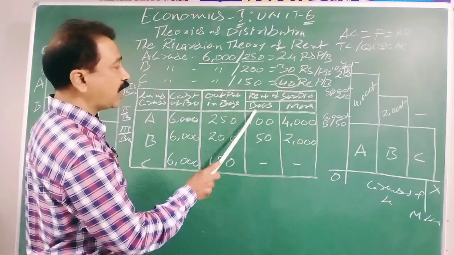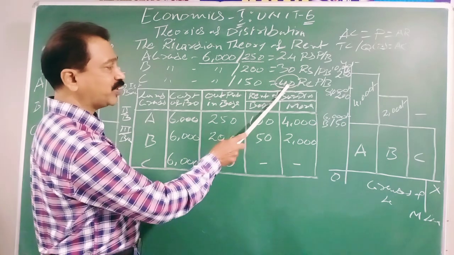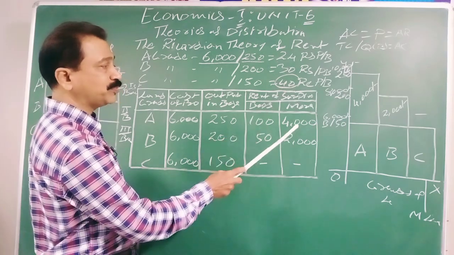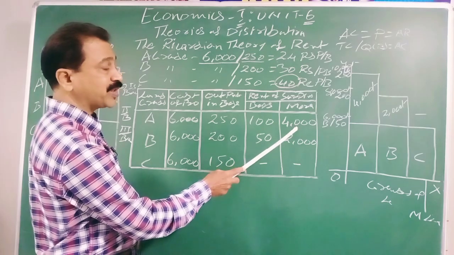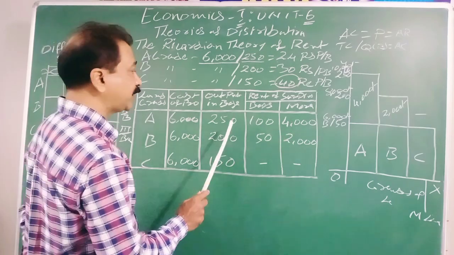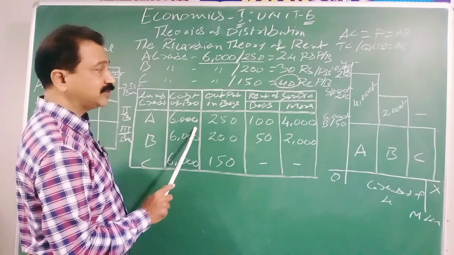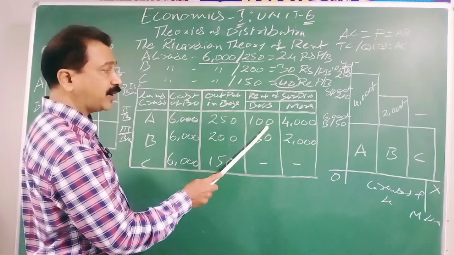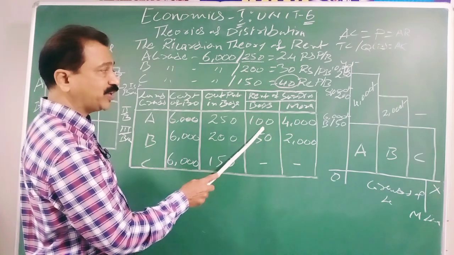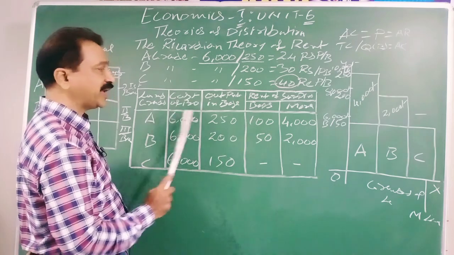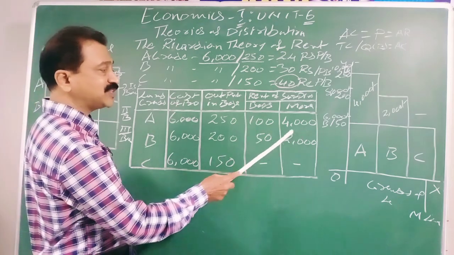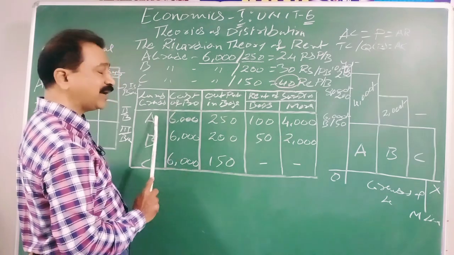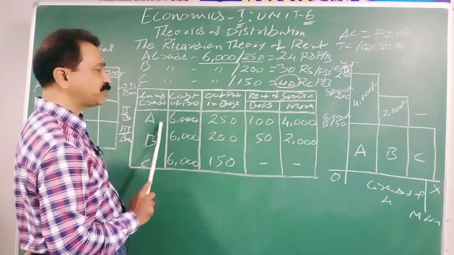Now see, 100 bags multiplied by 40 rupees, 4000 rupees is the differential surplus. If someone wants to take the A grade land on rent, they have to pay either 100 bags of physical quantity to the owner of this A grade land or 4000 rupees as rent to the A grade land owner, the first batch person.